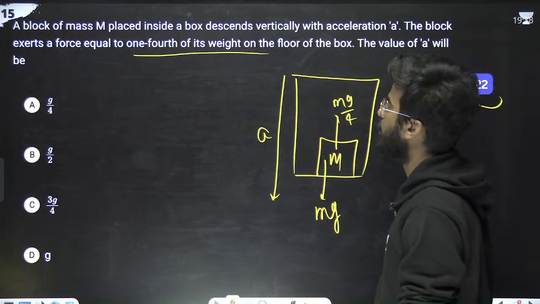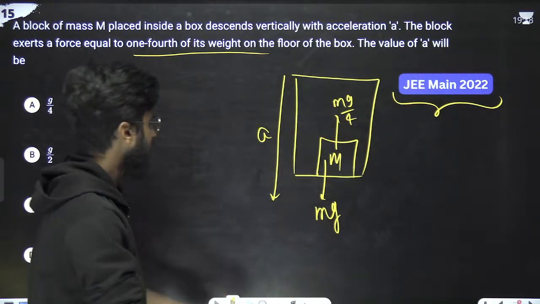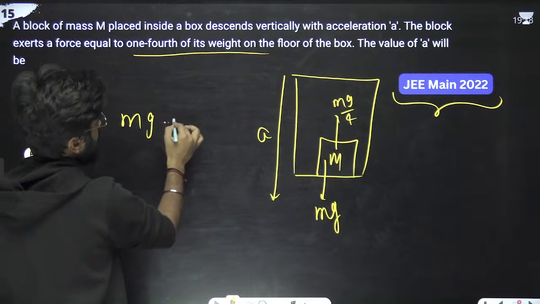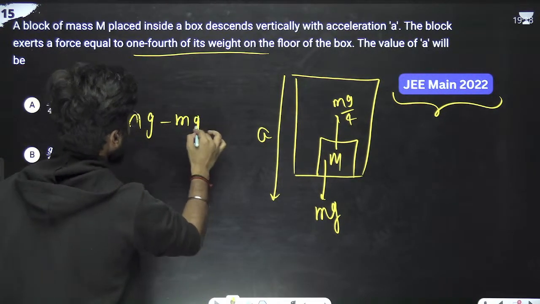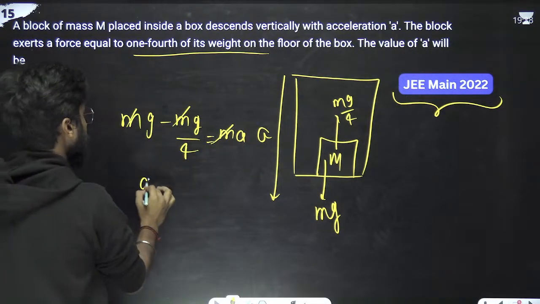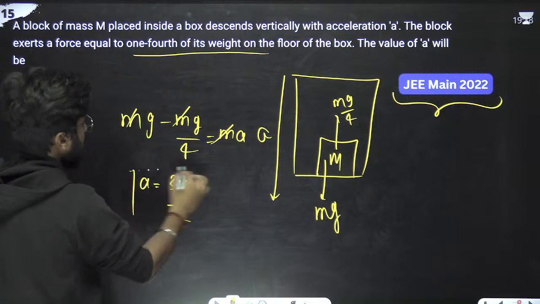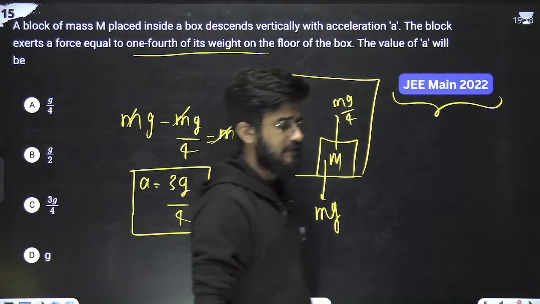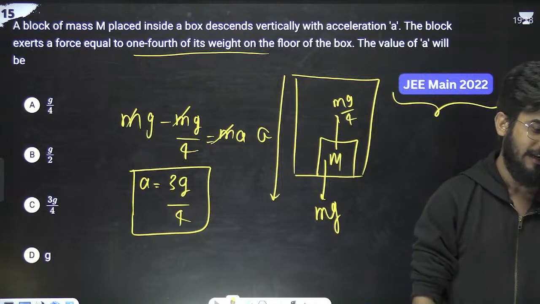So what is the value of a? The downward force is mg, the upward force is mg by 4. So what will be the difference? The difference is mg minus mg by 4. This is the total force, which equals mass into acceleration. The m gets cancelled. So a equals what? 4 minus 1 means 3g by 4. This is the value of acceleration.